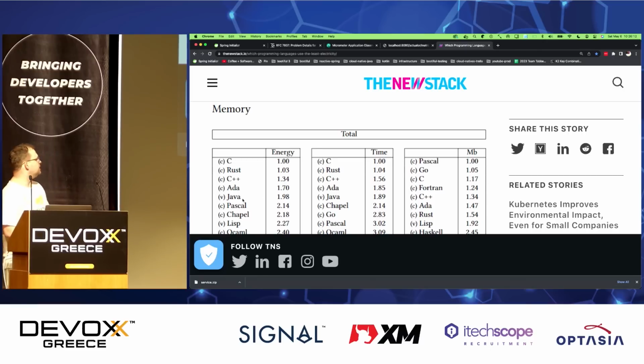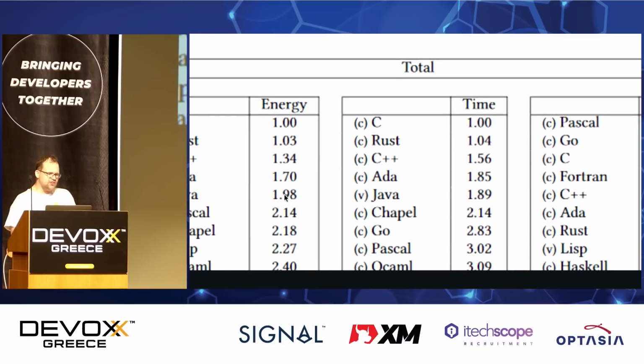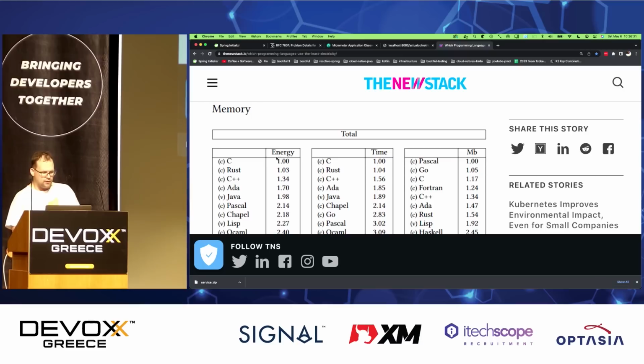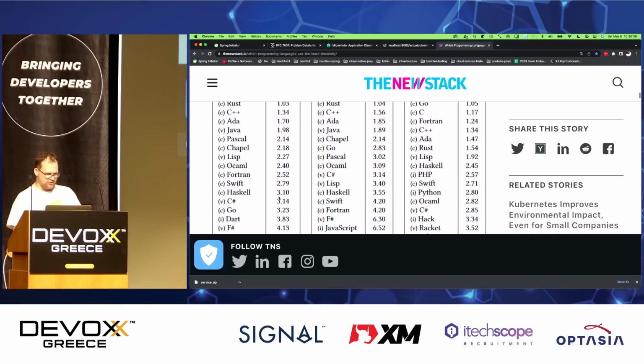Ada, who cares? And then Java, right? I mean, I don't care about Ada, do you? Do you know if people still use that language? I didn't. Anyway, Java. Let's just say it's 2.0, okay? Call it very simple numbers. So C is the most efficient. Java is twice as inefficient. Okay, not great, but look at the other languages. Here's C#, more than 3 times, right?